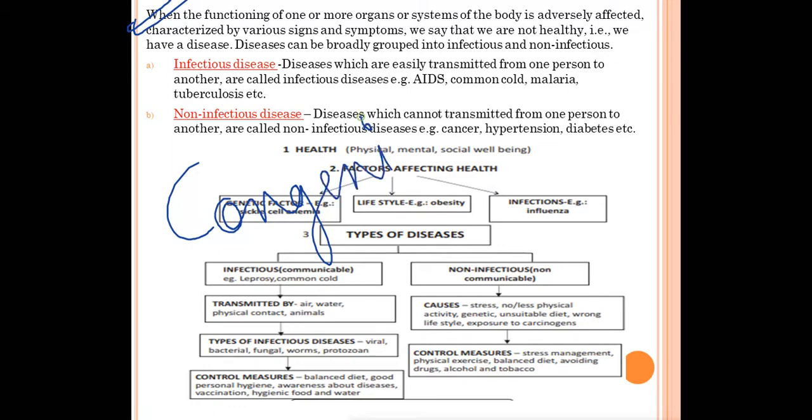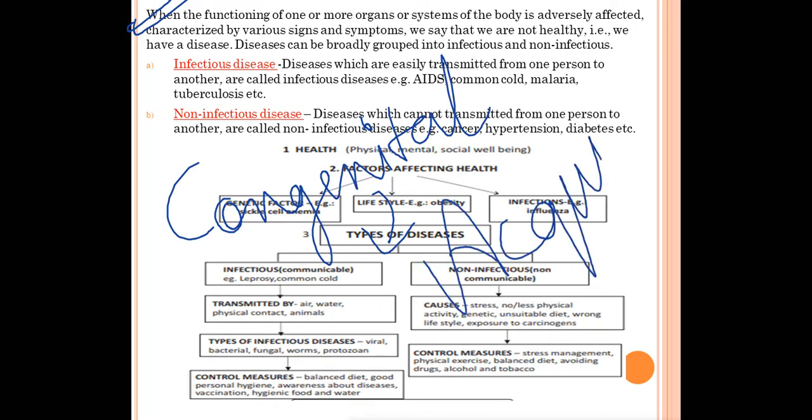Congenital, this is just for your extra knowledge. Congenital diseases are those diseases which we get from our parents. For example, any genetic disorder, or diabetes, that we can inherit from our parents. And the next type of disease is called acquired diseases. Acquired diseases are those diseases which we get after our birth. For example, cancer, jaundice, typhoid, those diseases which we get after our birth.